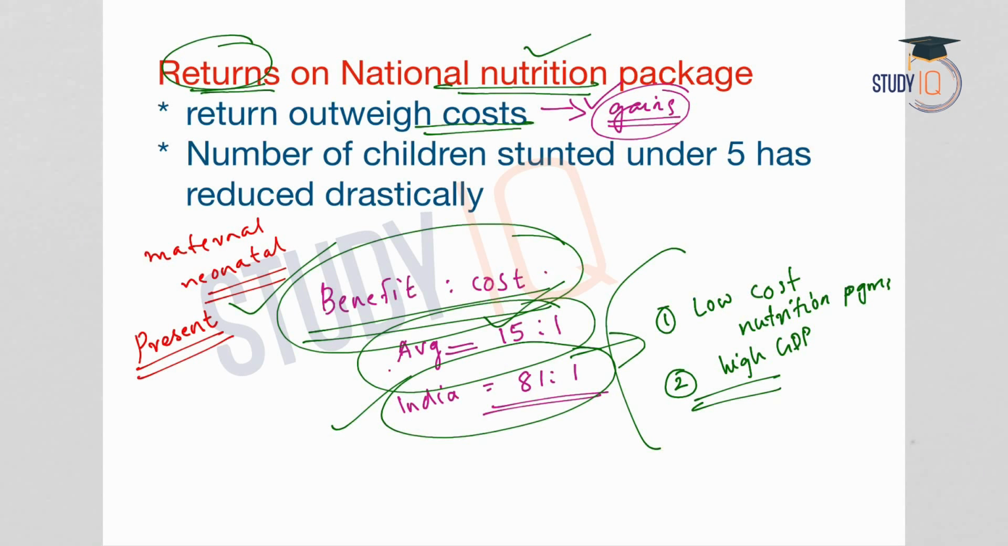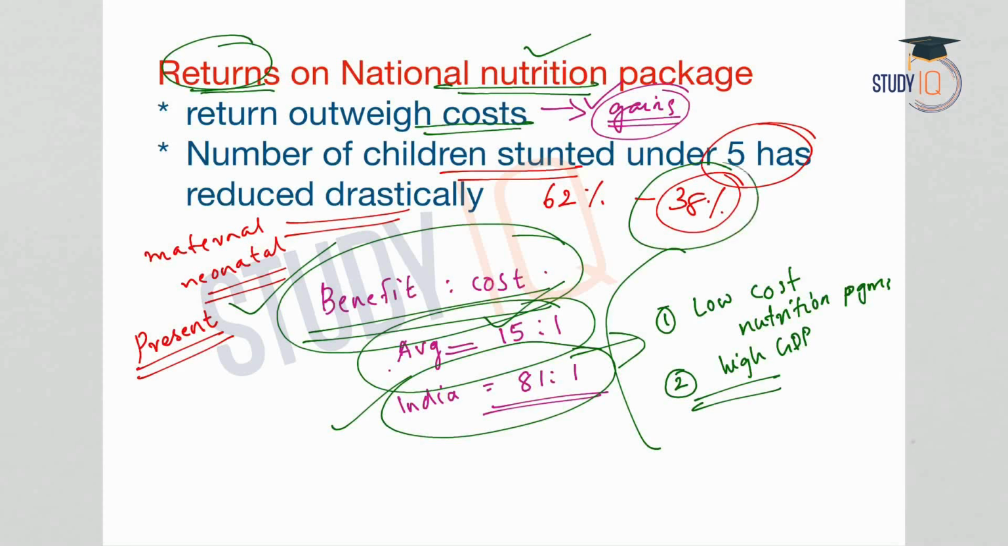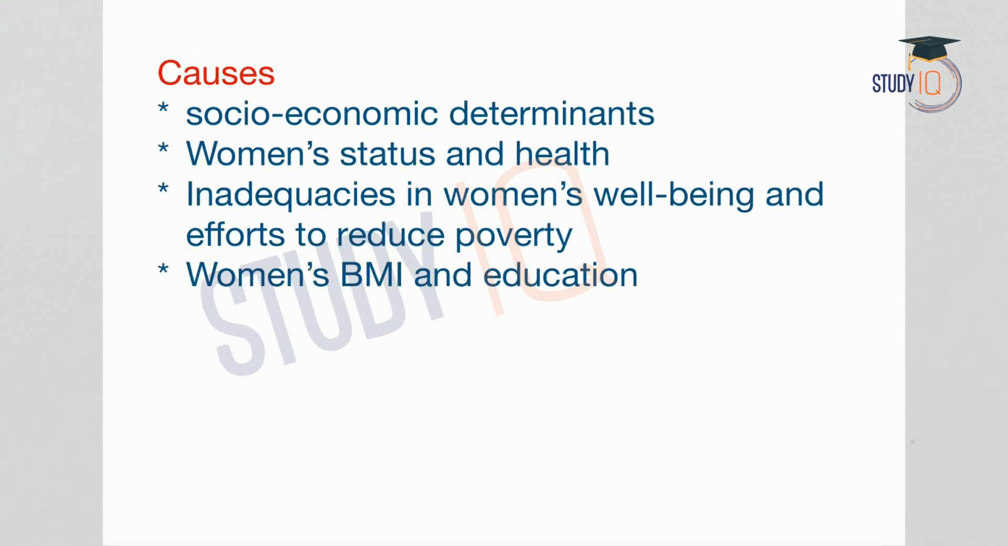But now coming to the present status, we will see that the number of children stunted under the age of 5 has reduced drastically in India. It has reduced from 62% to 38% if we consider the children under the age of 5 who are at present stunted. Still, this is a very big number. Now coming to the causes for stunting.